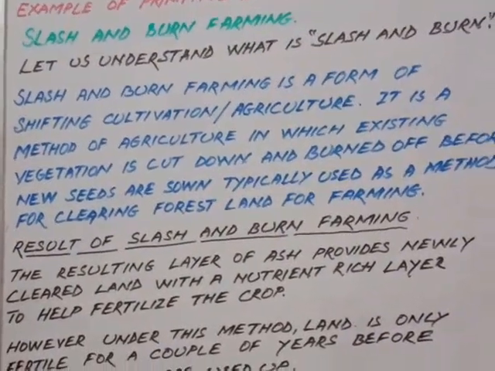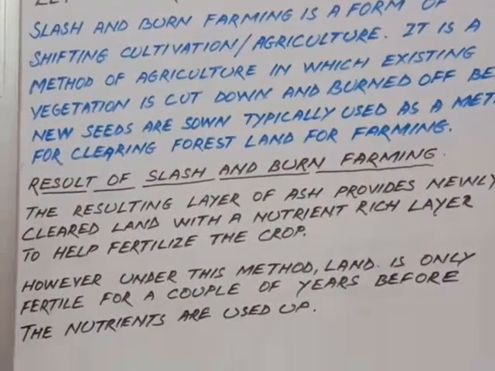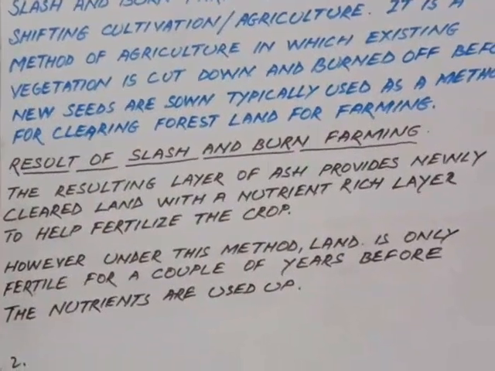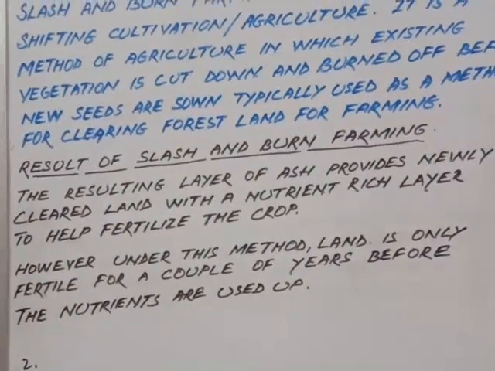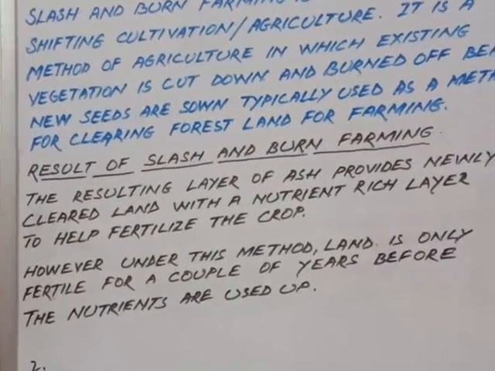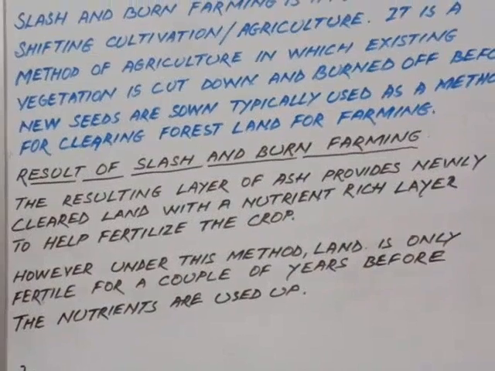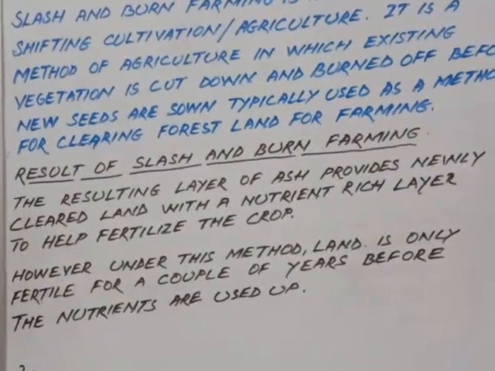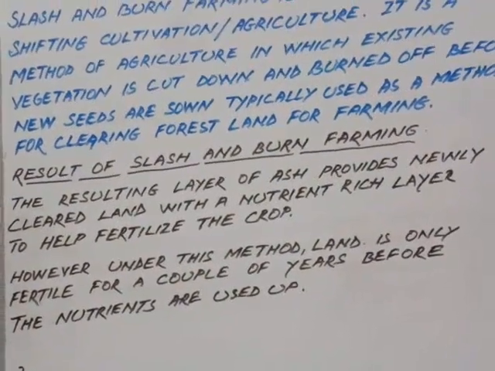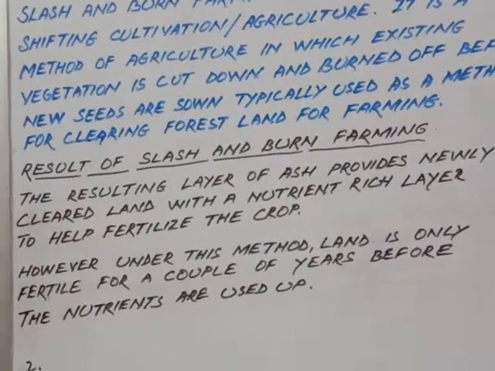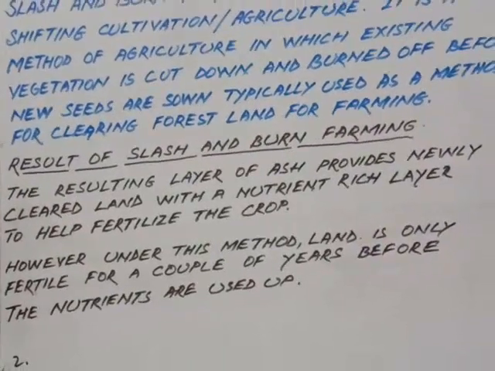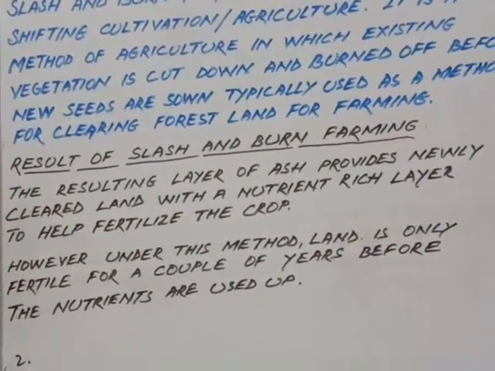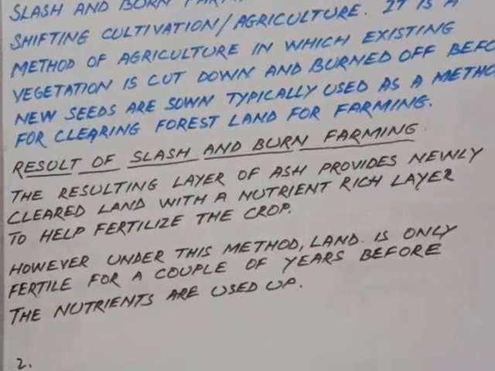Now let us understand what are the results of slash and burn farming. A part of the forest is cleared where agriculture is practiced for a few years. Again, they move away to another plot of land. Why do they move away and why again do they burn down forest areas? The resulting layer provides the newly cleared land with a nutrient rich layer to help fertilize the crop.